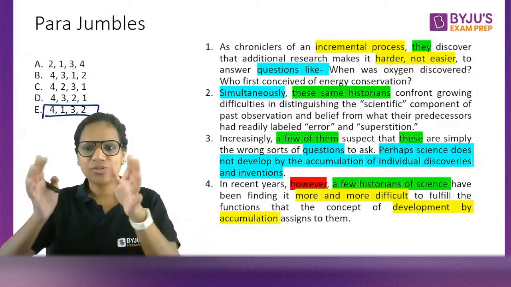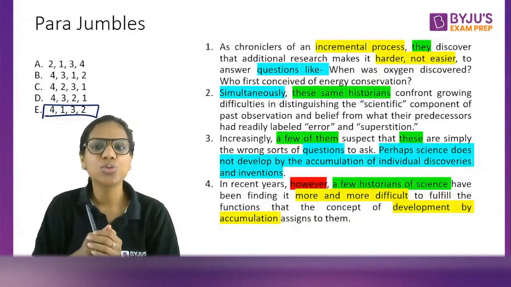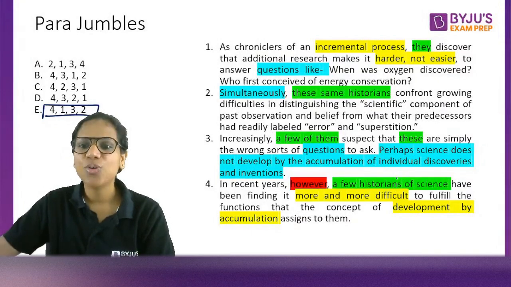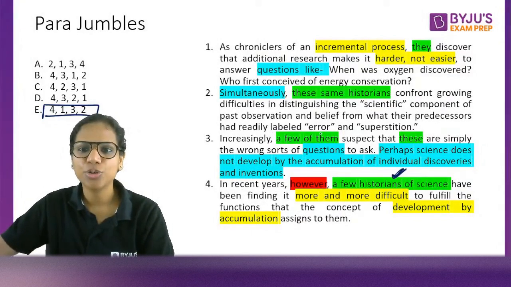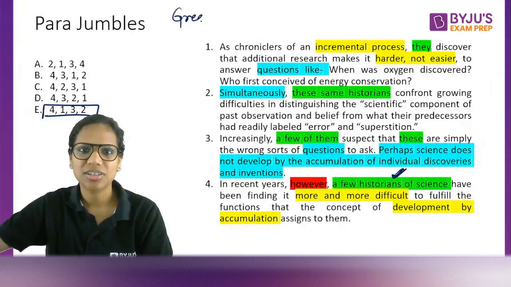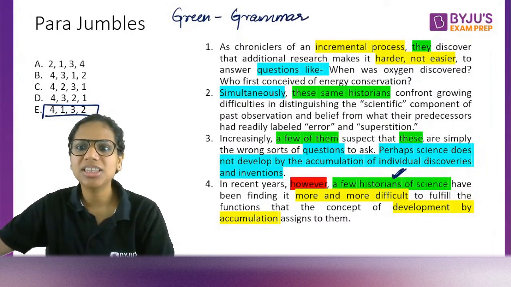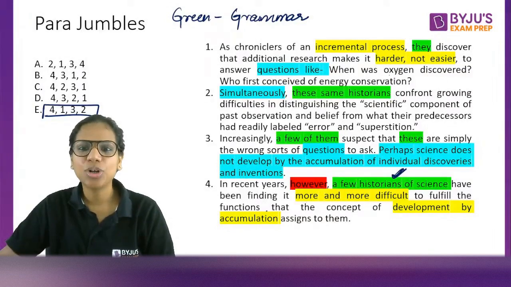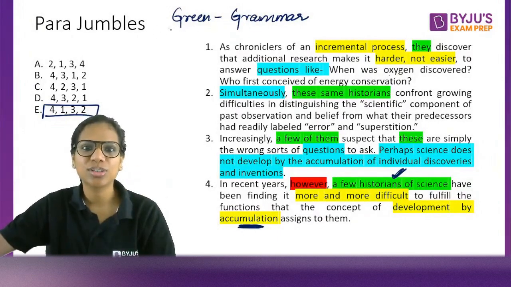So I have just highlighted various types of clues that were present in this question. For instance, in these sentences, a few historians of science, a few of them, these same historians, they, these are all grammar based clues. Similarly, these are simply the wrong sorts of questions to ask. Which questions? These. Again, a grammar based clue. That's why in green. Okay. Then what about these yellow? Incremental process, development by accumulation. Isn't this a theme based clue?